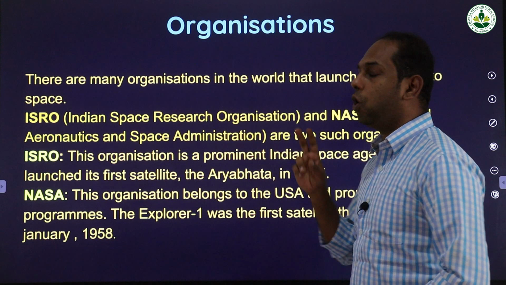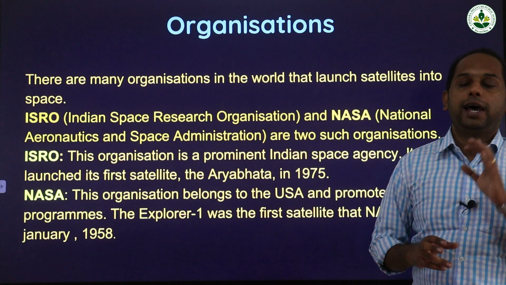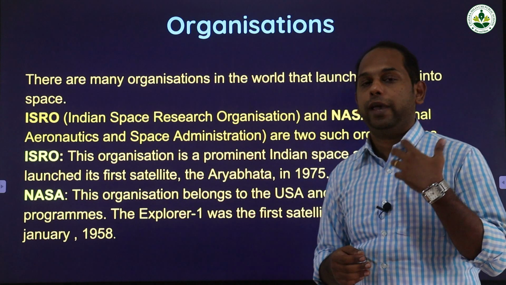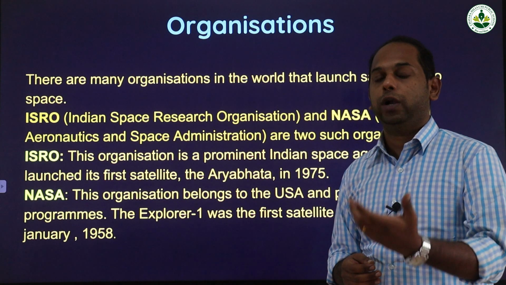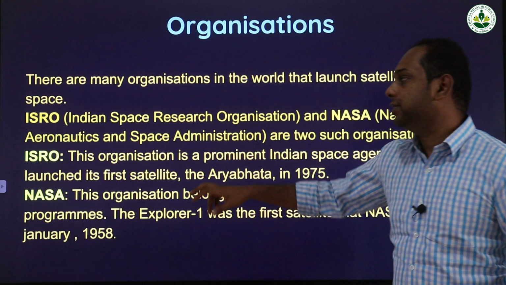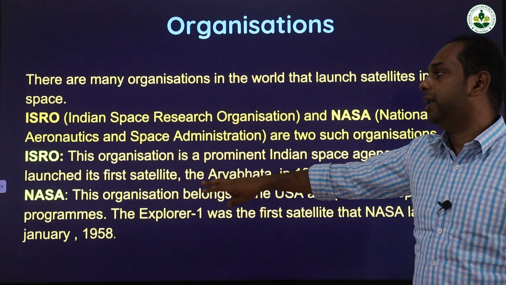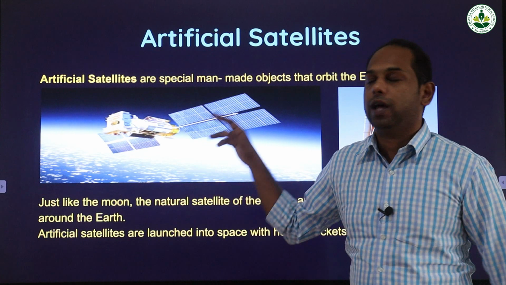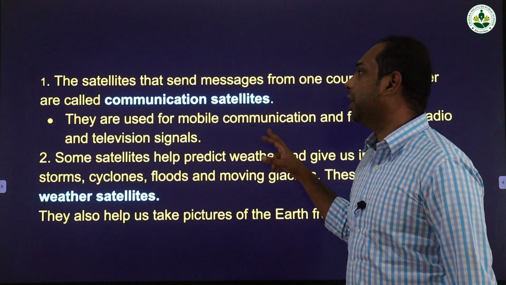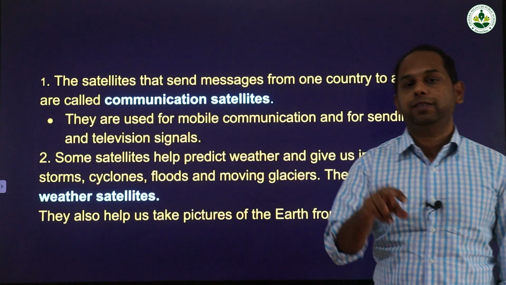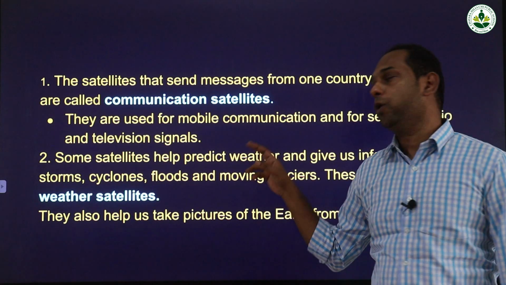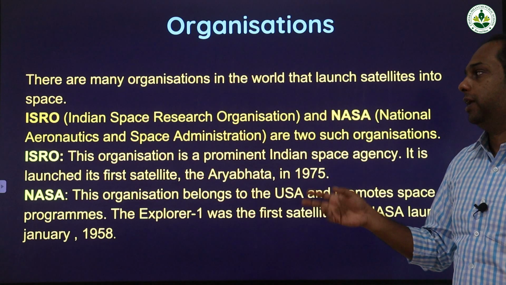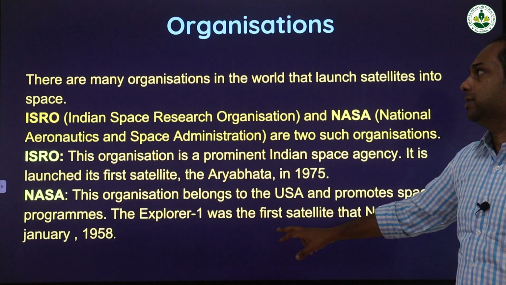These are the two prominent satellite agencies who launch various aeronautic programs and send satellites into space. In today's class, we have studied artificial satellites, the different types of artificial satellites, and the two prominent agencies who send satellites into space, ISRO and NASA.